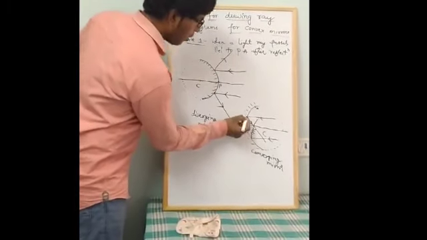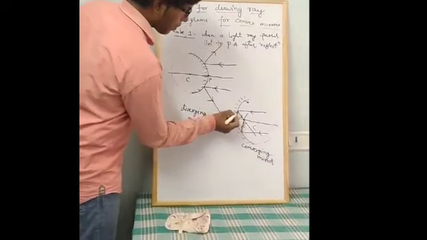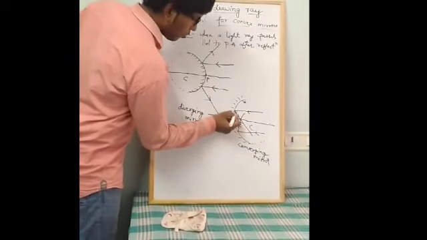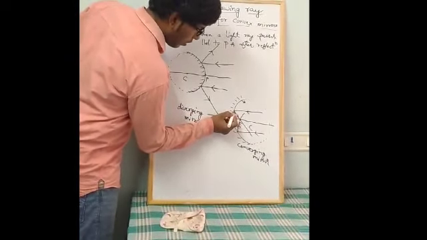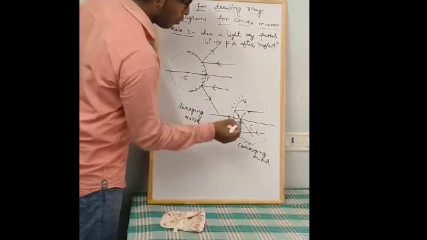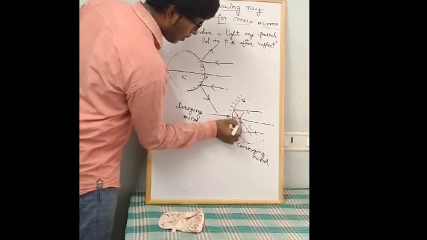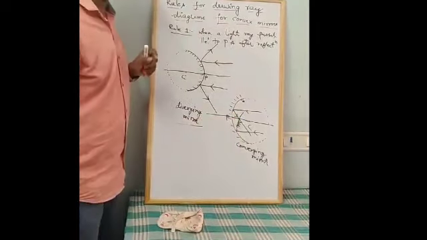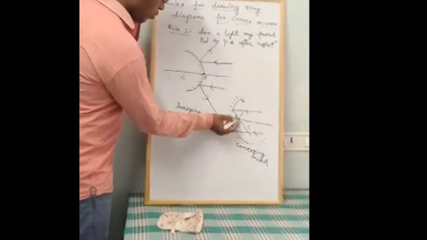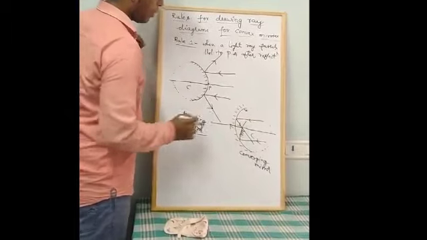Now see here, this is the point where we get the image, the focus point, a sharp image. If you observe, this is the incident ray and this is the reflected ray. We get the image by the reflected rays. If the light ray passes parallel, after reflection it passes through the focus.